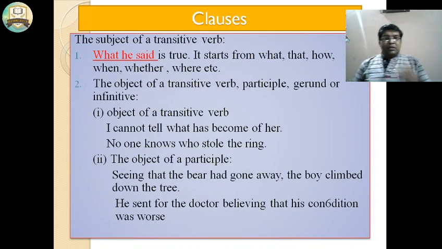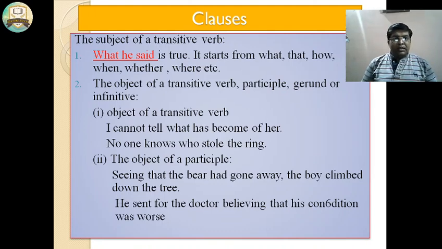The subject of a transitive verb. This is the first one. The example is: what he said is true. It starts with what, that, how, when, whether, where, etc. Next, the object of a transitive verb, participle, gerund or infinitive.